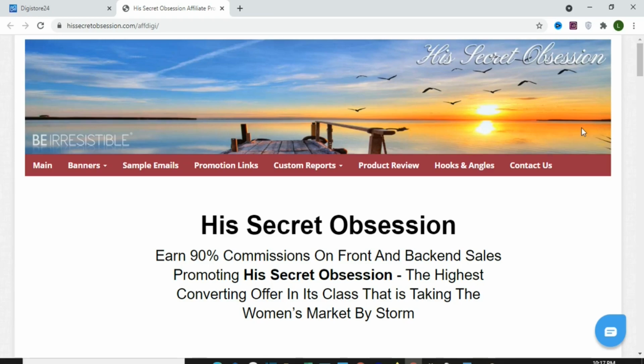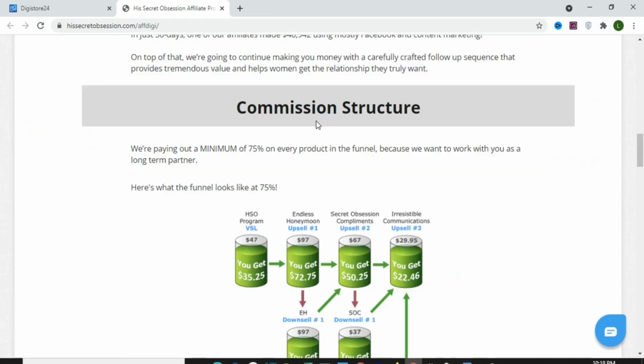It's a simple product that you can promote. When you come to the commission structure, this is a very good product that you should promote. When you get the first sale, you are going to earn, as you can see here, $35. After you sell the main product, they have an upsell product that they are going to sell to the customer. The first upsell product, you are going to earn $72, the second upsell product you are going to earn $50, and the third upsell product you are going to earn $22.